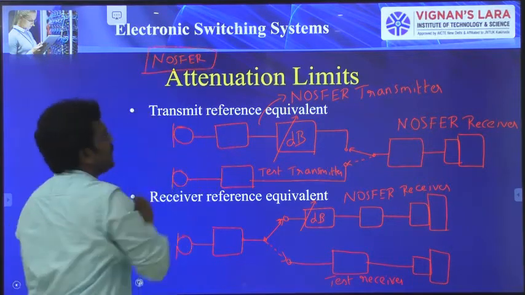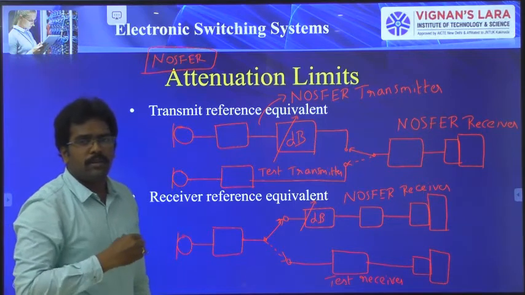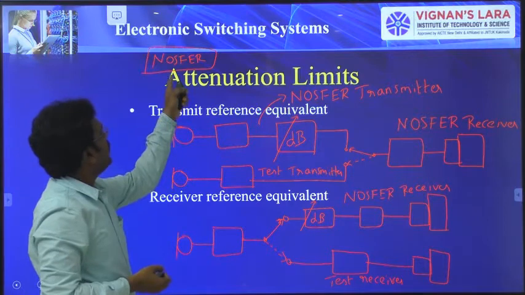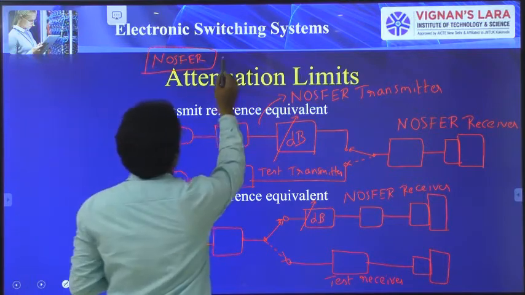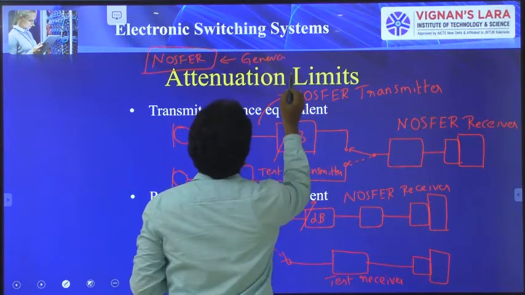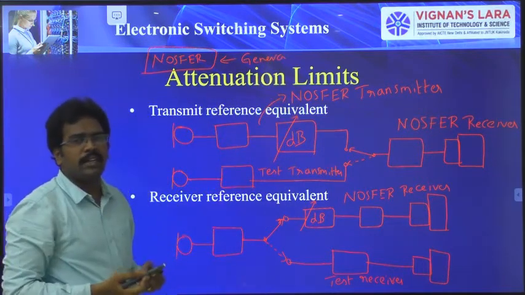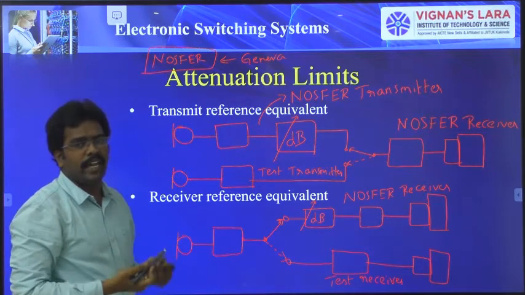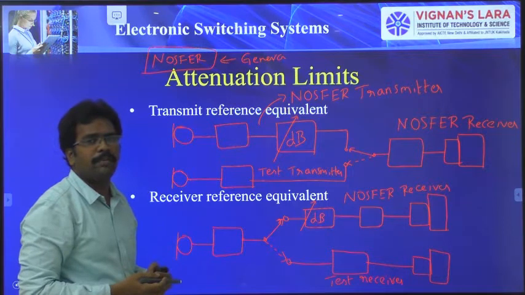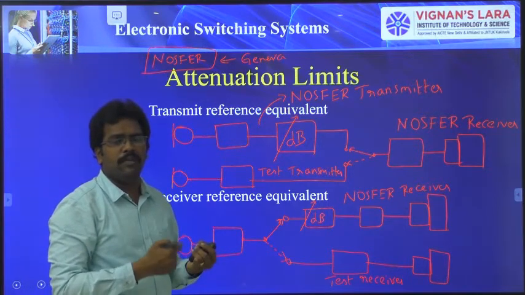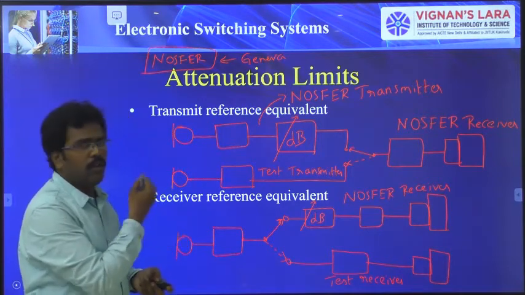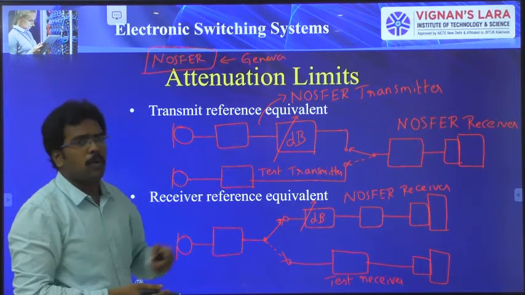To know the customer satisfaction or to find the REs, we have to use a NOSFER test, which is conducted at Geneva, which contains some standard transmitters, receivers and cables. With the help of those equipments, we are going to find out the reference equivalents of our telephone set, receivers and the cables. So for that we have to follow some setup. This is called a NOSFER setup.